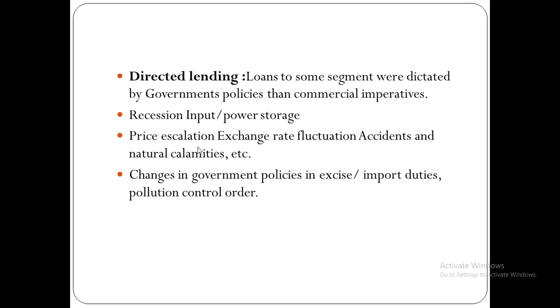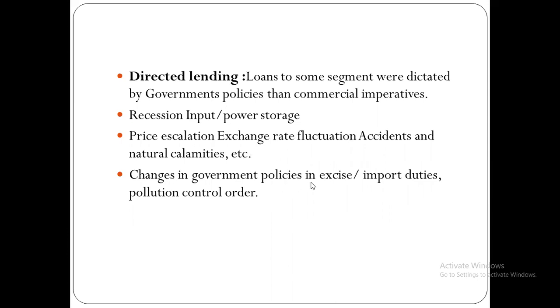Price escalation, exchange rate fluctuation, and natural calamities: sometimes unpredictable incidents happen in the business. It means that due to these incidents, the prices of the product will increase at an alarming rate.